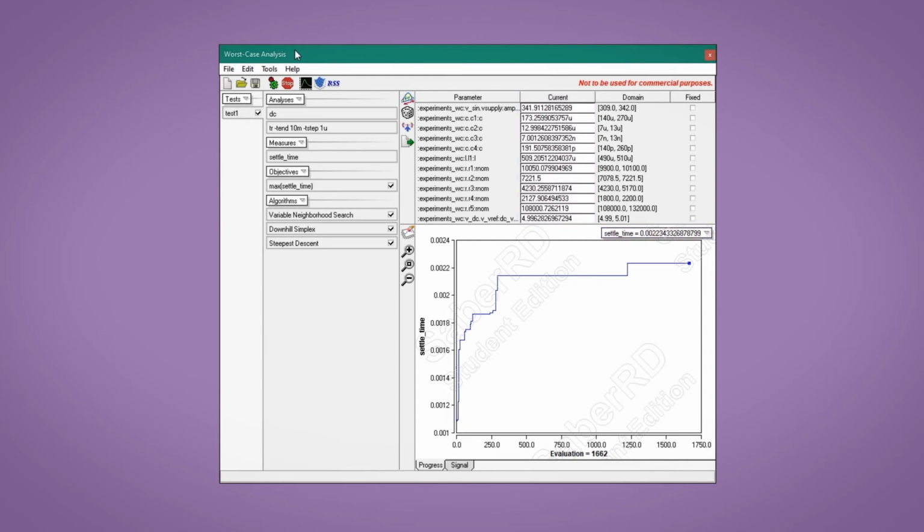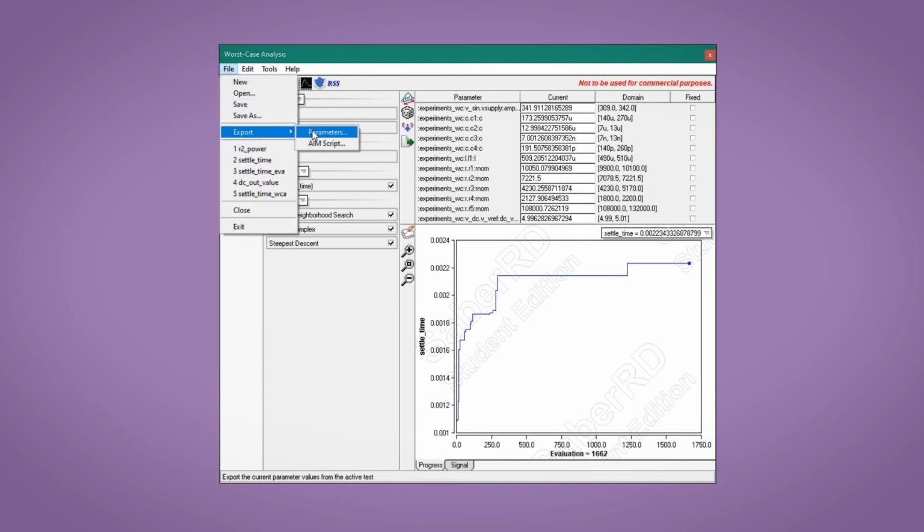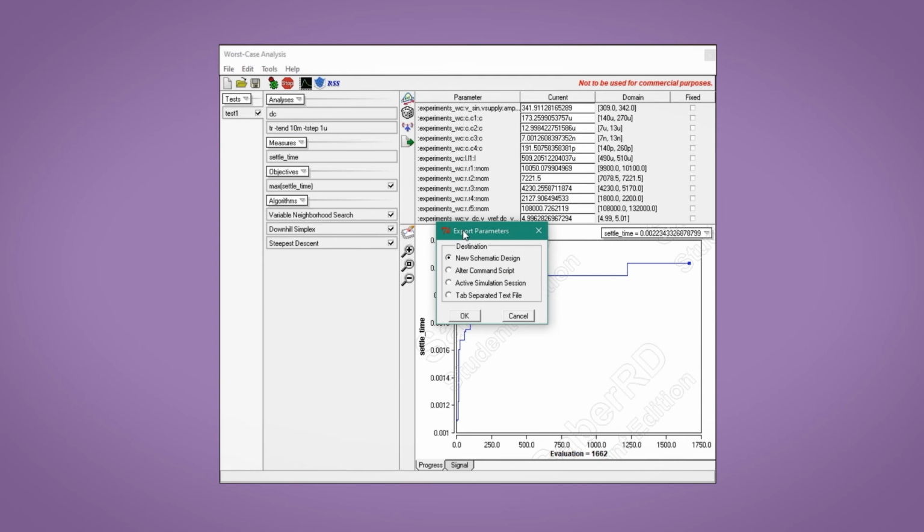With the worst-case analysis complete, we need to save the parameter set. From the File menu, we choose Export, Parameters. The choices include creating a new schematic with these parameters, temporarily changing the parameters during the simulation session, or creating a tab-separated text file for import into another application such as a spreadsheet.